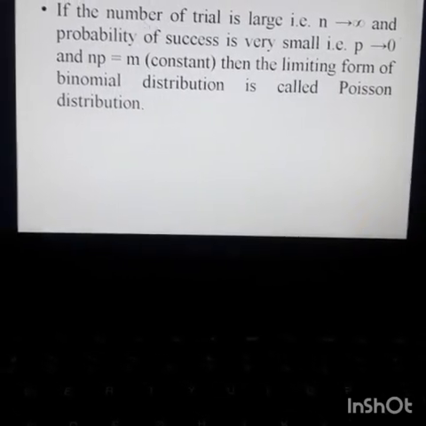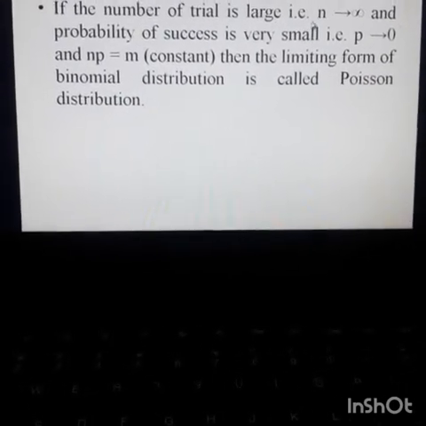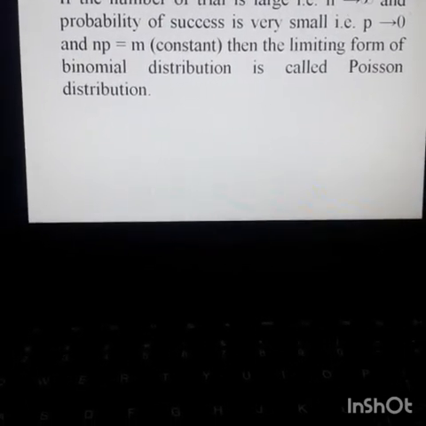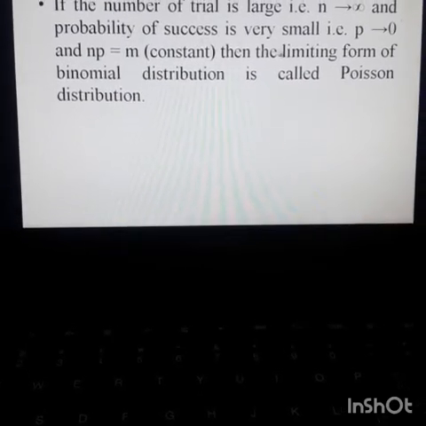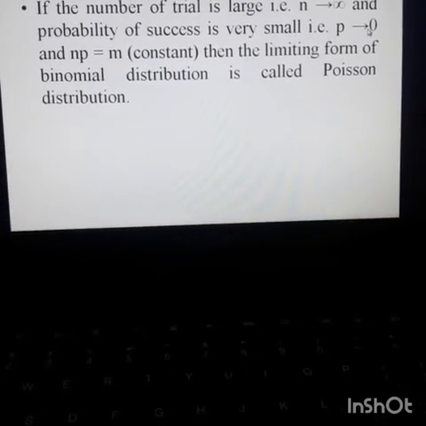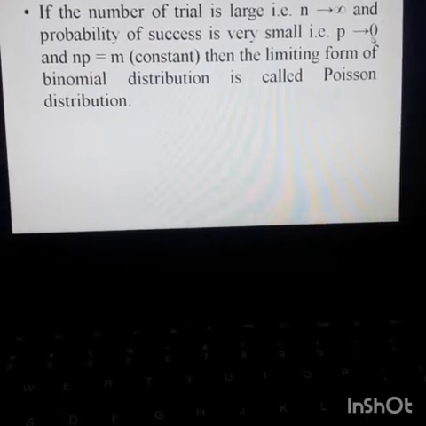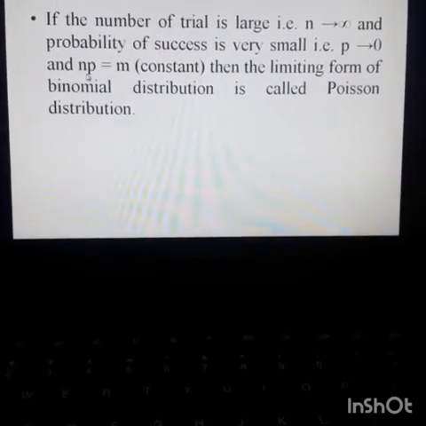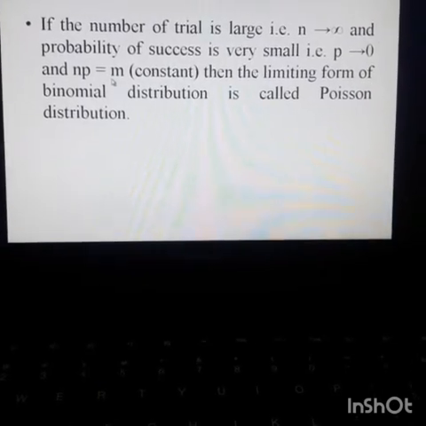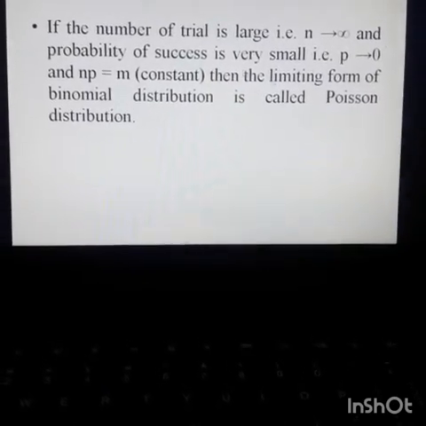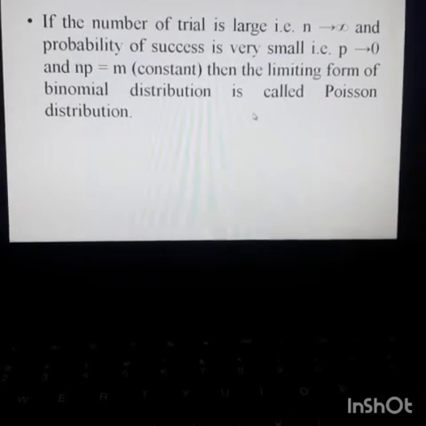But if the number of trials n is large, that is n tends to infinity, and the probability of success is very small, near about 0, that is p tends to 0, and the product of n and p is m, which is constant, then the limiting form of binomial distribution is known as Poisson distribution.